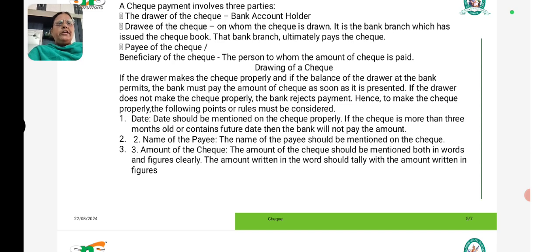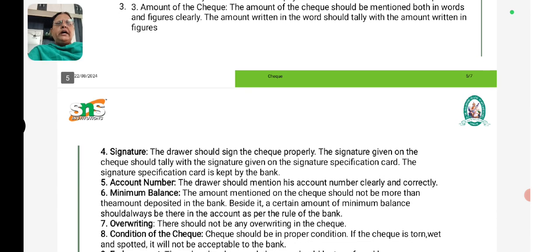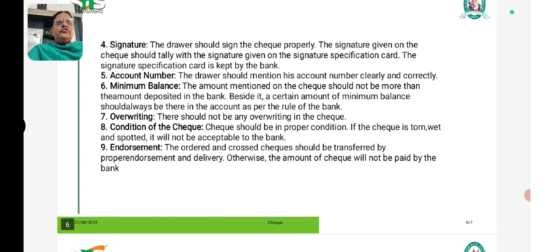Name of the payee. The name of the payee should be mentioned on the check clearly. And the amount of the check. The amount of the check should be mentioned both in words and figures clearly, and it should be the same. The amount written in words should tally with the amount written in figures. If these two do not tally, the banker will reject the check. And the signature. The drawer should sign the check properly. The signature given on the check should tally with the signature on the specimen card. The signature should be the same one.